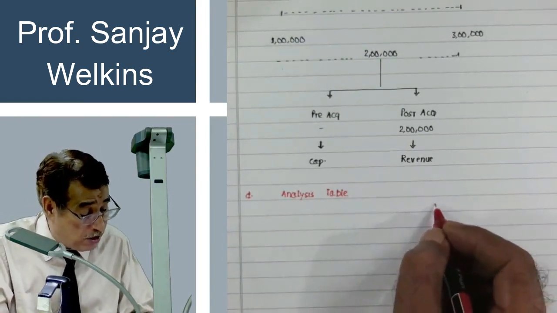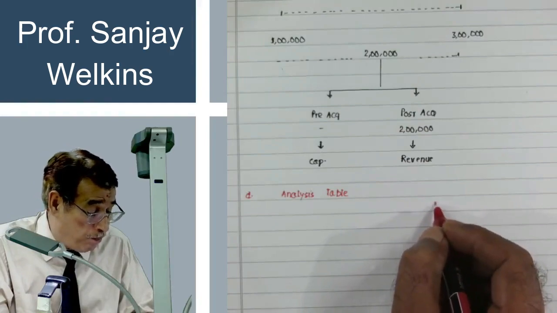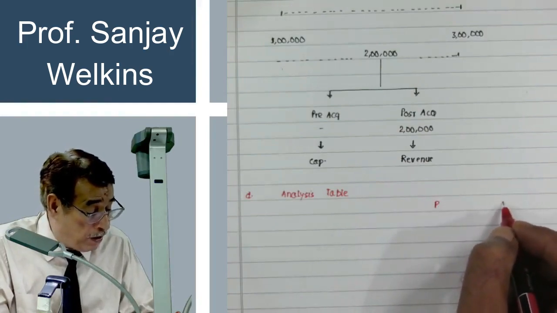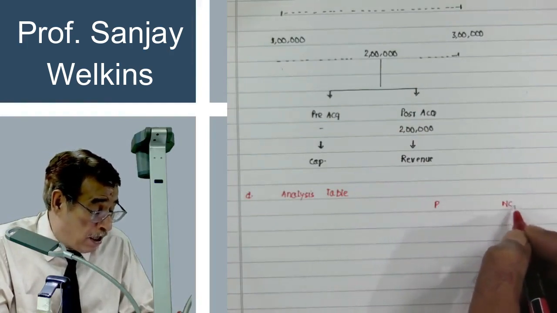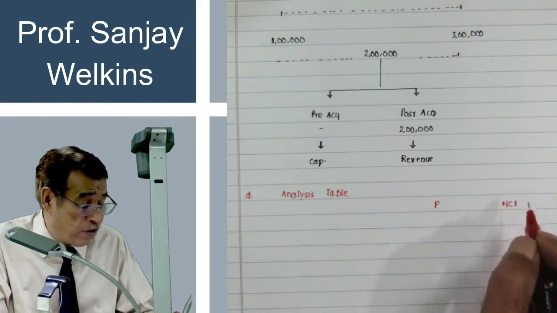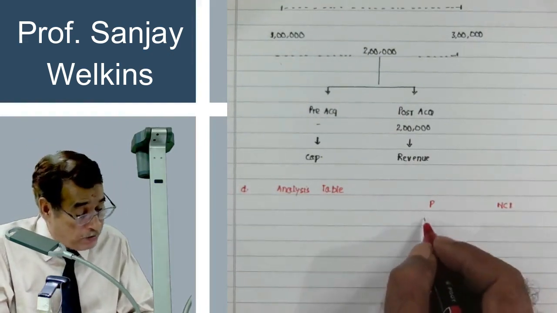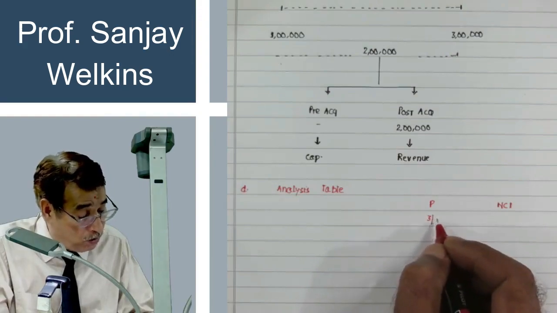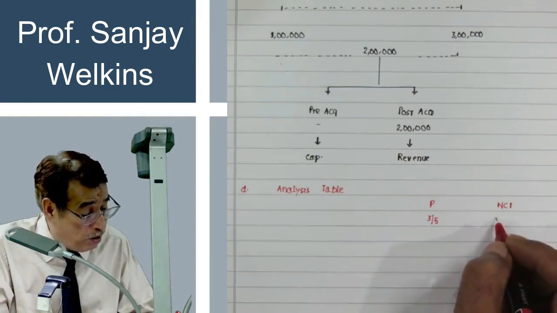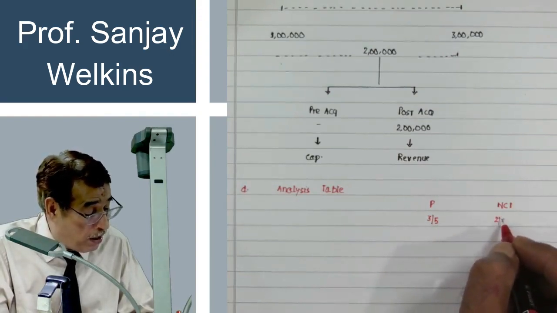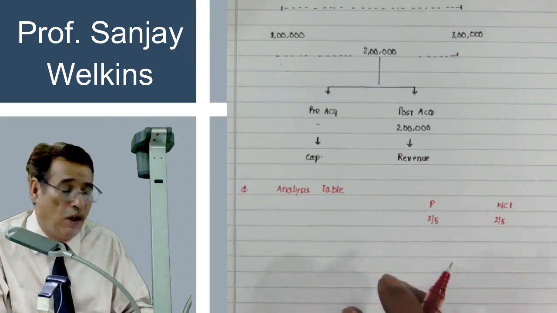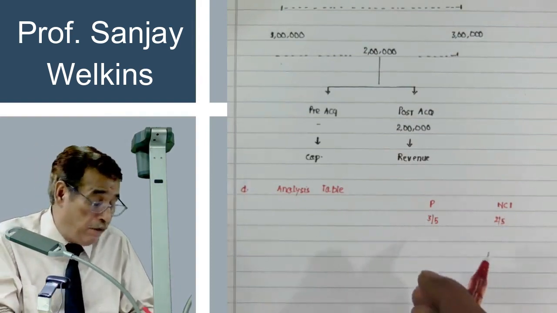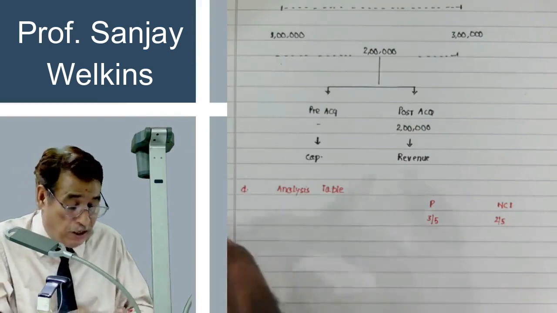Just a little bit of patience is needed. P Limited, and here I have written NCI. Entire control of the subsidiary company is in the hands of P Limited and the non-controlling interest holders. Correct?